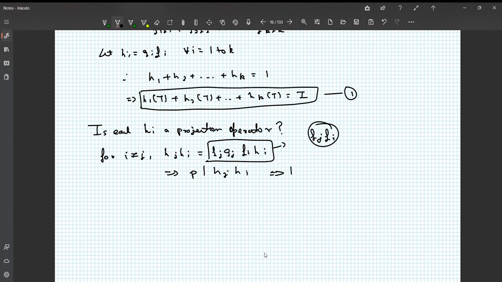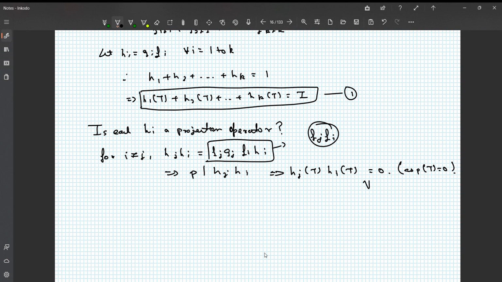If p divides hj hi, then that means hj(T) times hi(T) must be 0, because p is the minimal polynomial, so p annihilates the operator T. This happens as p(T) is 0.